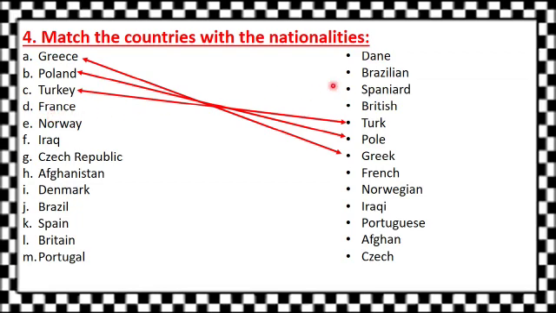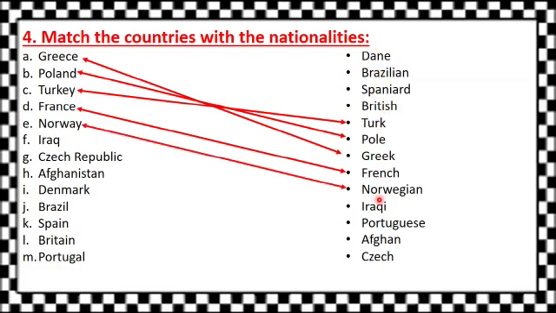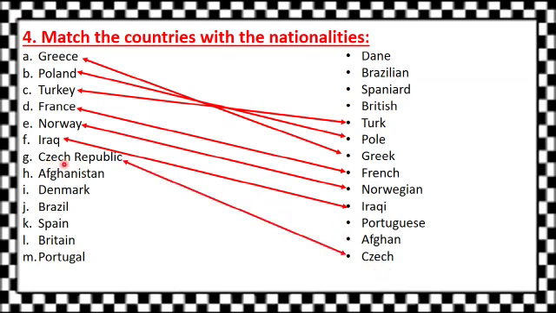Next, France. The nationality is French. Next, Norway. Nationality is Norwegian. Next, Iraq. The nationality is Iraqi. Next is Czech Republic. So the nationality is Czech.